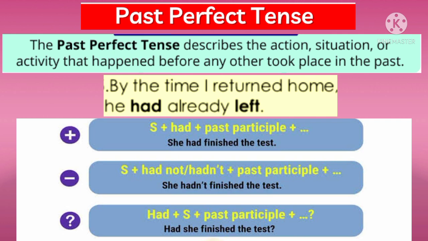Now children, to make interrogative sentences out of affirmative sentences, we will use had plus subject. Now here we will use had first. The position of the subject will be changed. It will be in the center. First we'll write had, then subject, and then the past participle form of the verb. For example, had she finished the test?